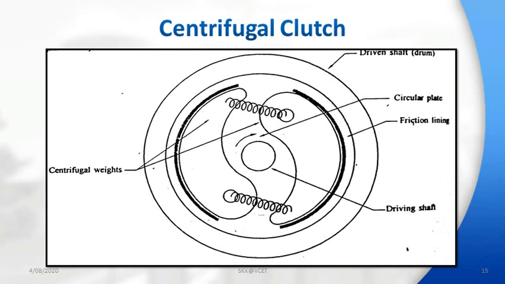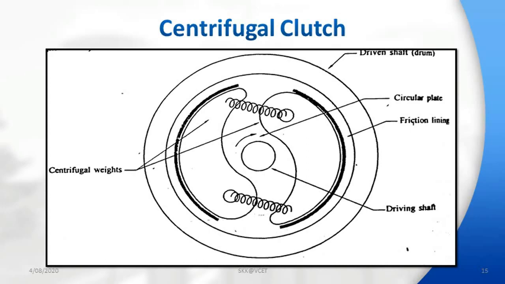In the fully centrifugal type, the springs are totally eliminated and the required pressure for keeping the clutch in the engaged position is obtained only by centrifugal force. Then we call it a fully centrifugal type. Semi-centrifugal means it consists of springs and centrifugal force, but fully centrifugal means the spring force is completely eliminated, only with the help of centrifugal force. The engaging and disengaging of the clutch take place by varying the centrifugal force.